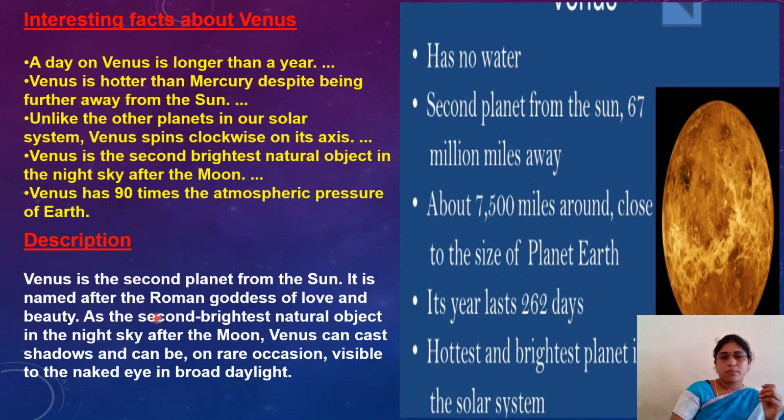So how did Venus get this name? Like Mercury, Venus is named after the Roman goddess of love and beauty. Venus means the Roman goddess, the symbol of love and beauty. It is the second brightest natural object in the night sky after the Moon.